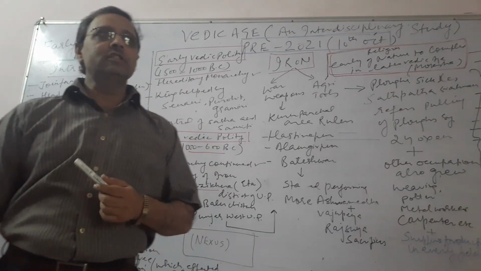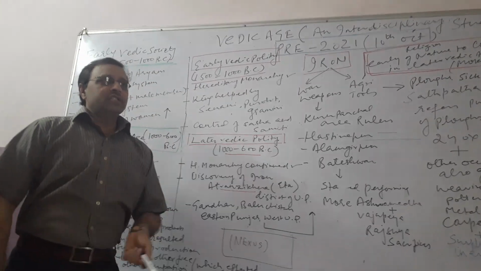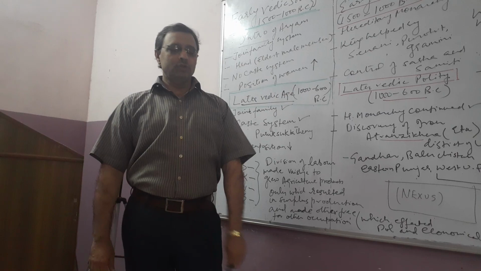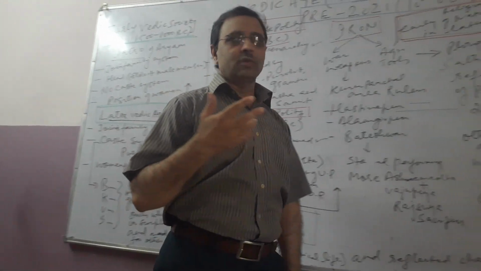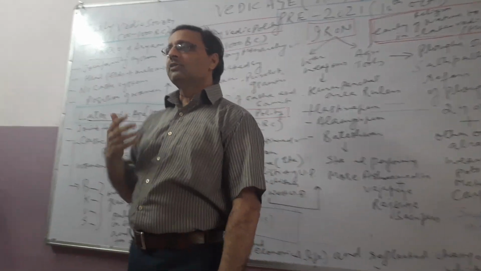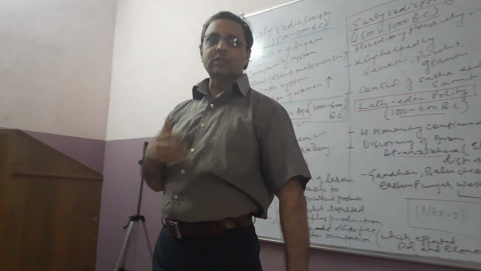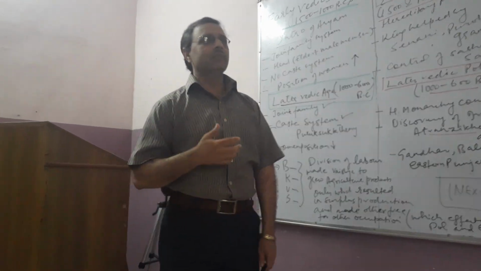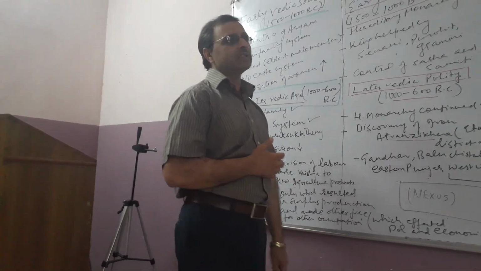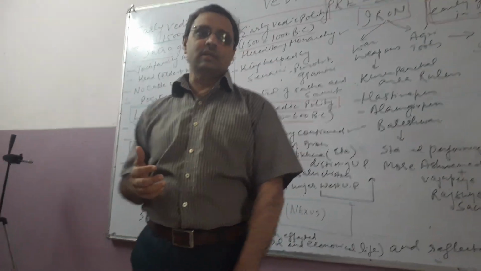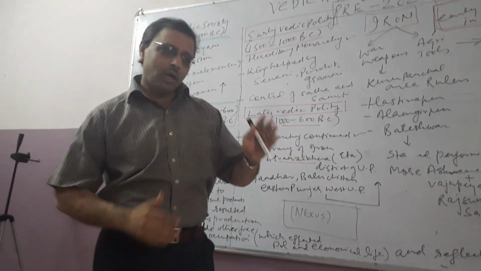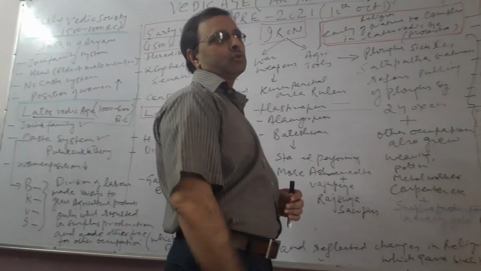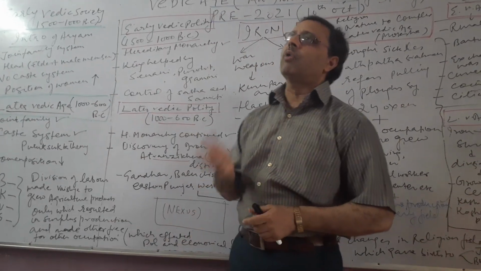So this interdisciplinary approach, just take the example of the human body. As we know that different systems are working in our human body. That is the nerve system, digestive system, circulatory system, respiratory system, muscular system, skeletal system, endocrine system, exocrine system. So these different systems are there. And these systems work independently also and work in coordination with the other systems also, and that's how the entire body works.